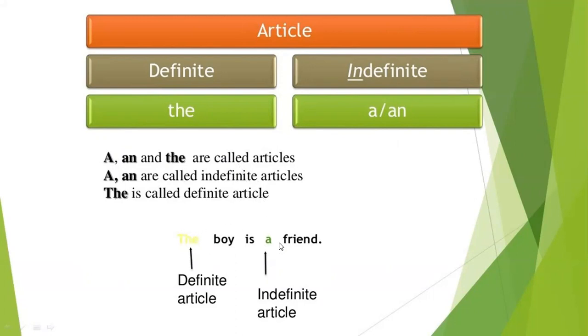The boy is a friend. So the indicates a definite article and a indicates an indefinite article. So a is used before a word beginning with a consonant, like a girl, a map, a lion, a table, a friend, etc.